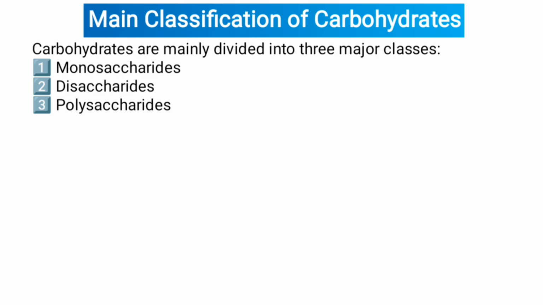Main classifications of carbohydrates. Carbohydrates are mainly divided into three major classes. First one, monosaccharides; second one, disaccharides; third one, polysaccharides. So let's shortly discuss each one.